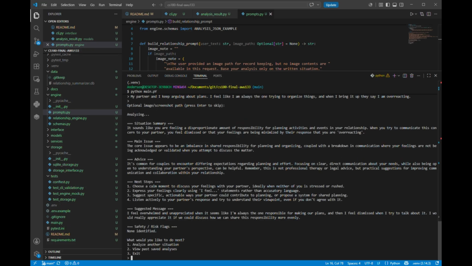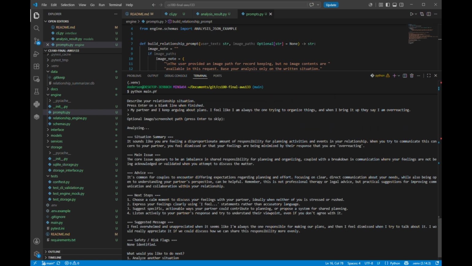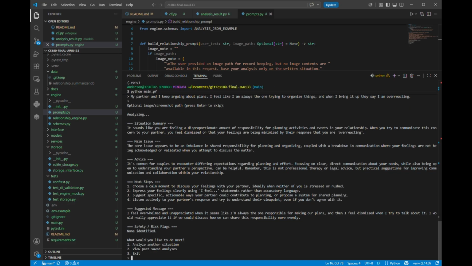First, it's going to give us the situation summary. This is the main good point, because sometimes when we first enter the situation, the user might not enter every detail, or the AI app might confuse it with another situation because it's too broad.